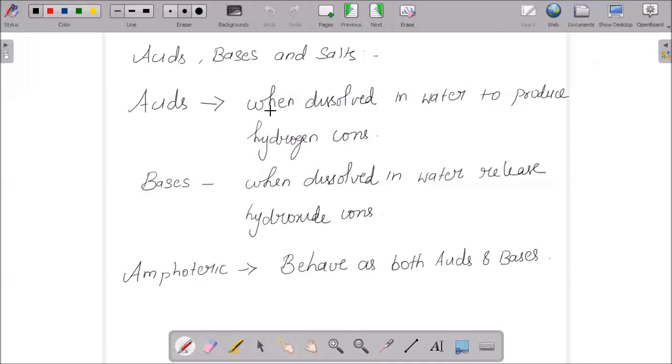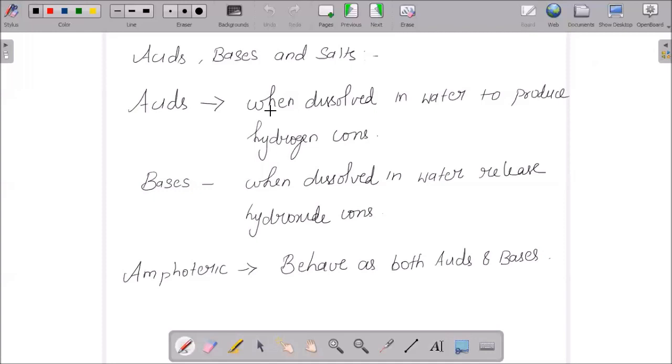Based on the concept of Lewis, acids are those which accept a pair of electrons, and bases are electron donors.